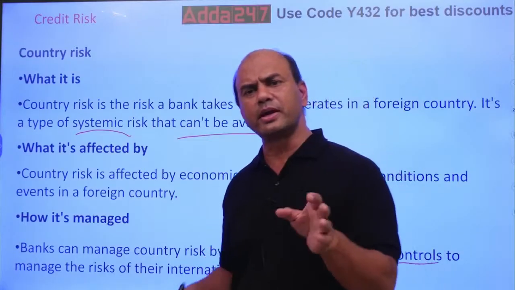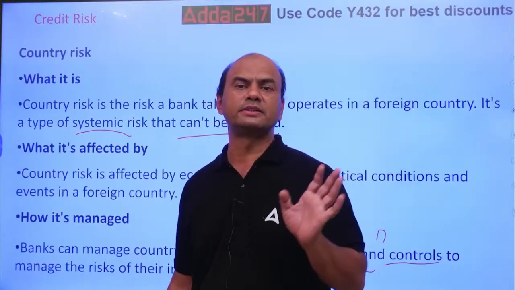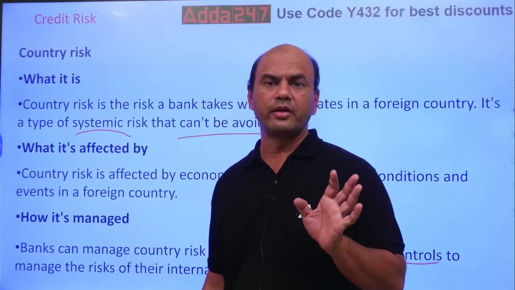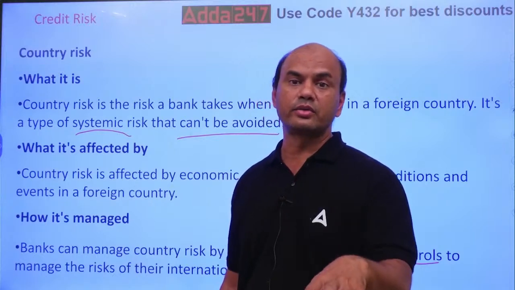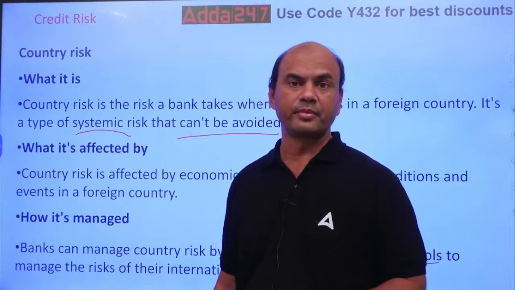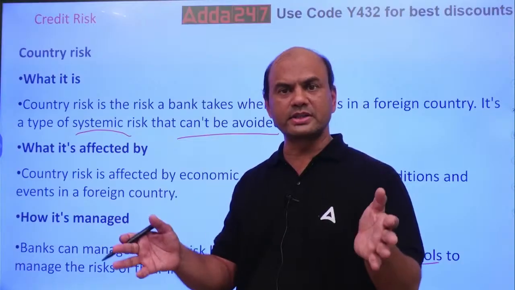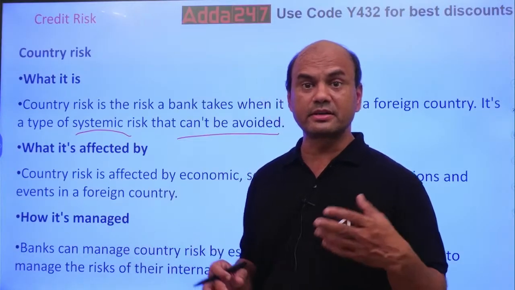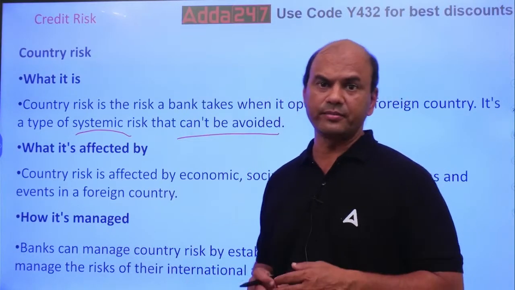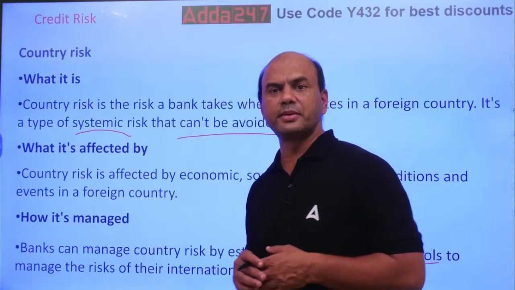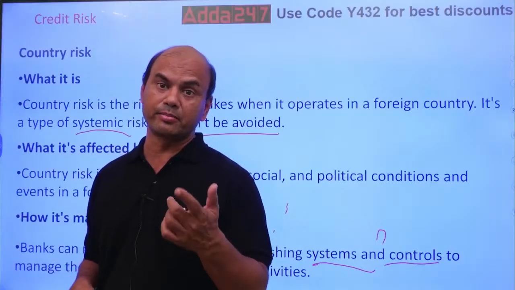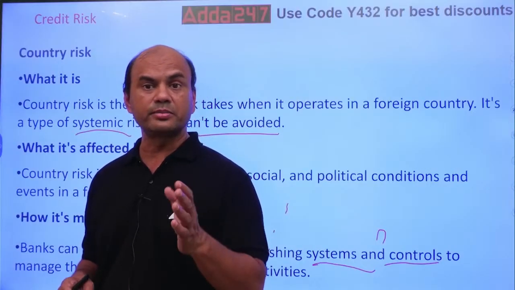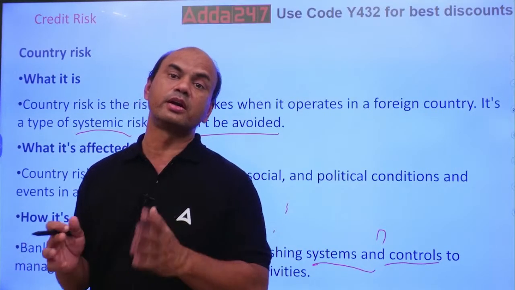Let it be any good buyer, I can't extend the country limit. If a $100 loan is totally allocated to the country, I can't go beyond 100. Up to 100, whatever is there, I can give it. That's the basic limiting. There are 2 limits in any bank. One is country limit, and second is counterparty limit, party limit. For an individual party also there are limits. You can't give beyond so and so amount.